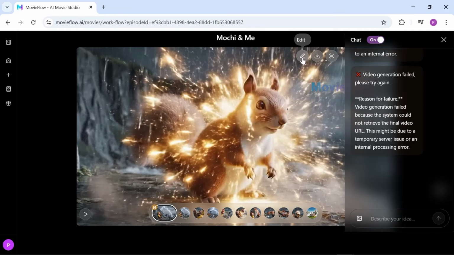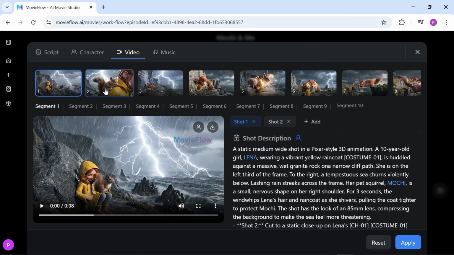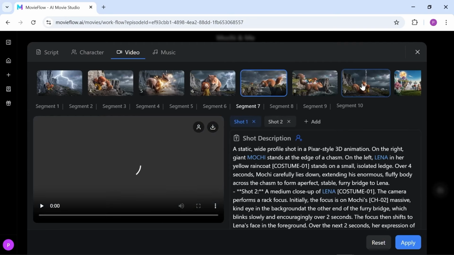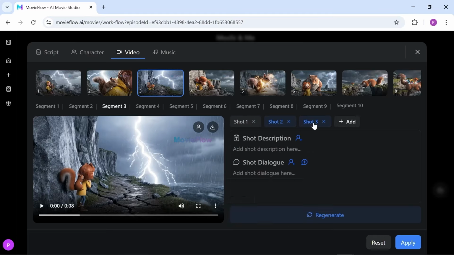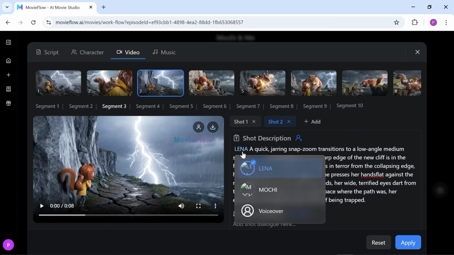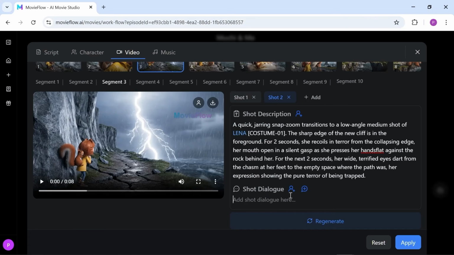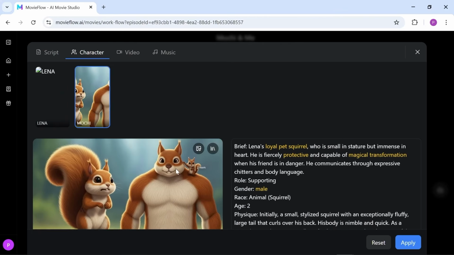You can either download it or open it in the editor for final adjustments. In the next section, you can review each sequence, which is made up of several shots. You can add or remove shots, edit each shot's prompt, and change or regenerate characters. You can also add dialogues, voiceovers, and review your script, characters, and music.